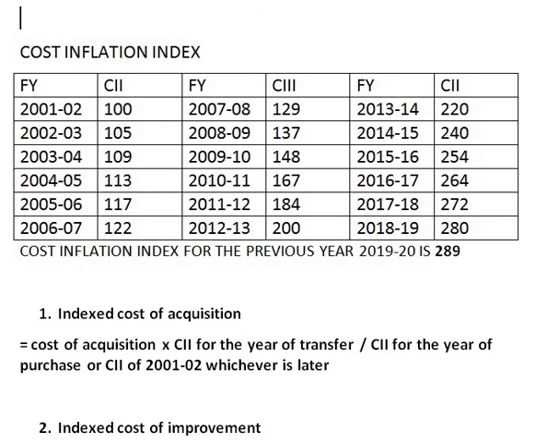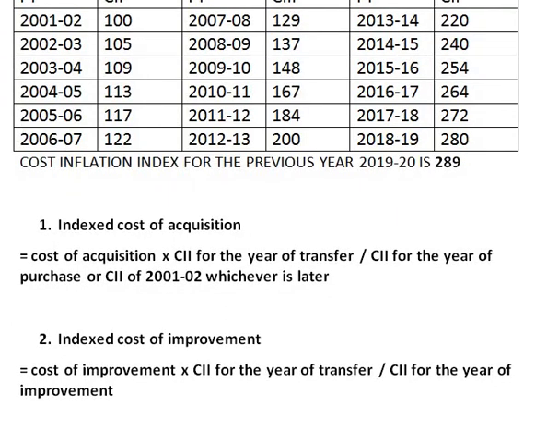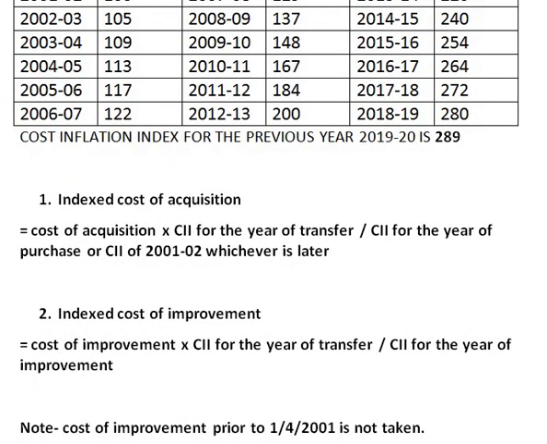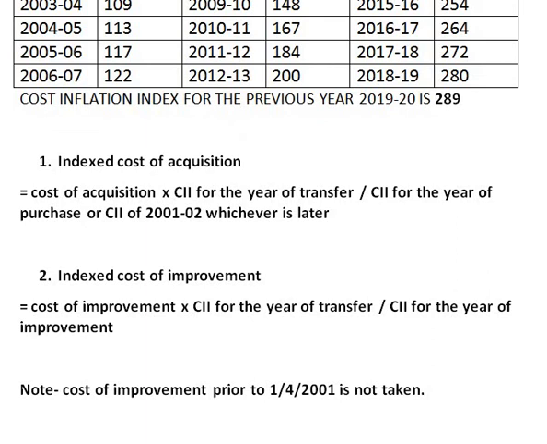In format, we have seen that for two values we have to make indexation, that is for cost of acquisition and cost of improvement. So indexed cost of acquisition is calculated as cost of acquisition into cost inflation index for the year of transfer divided by cost inflation index for the year of purchase or cost inflation index of 2001, whichever is later.